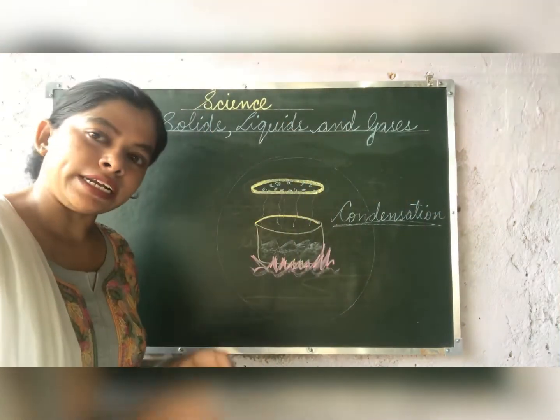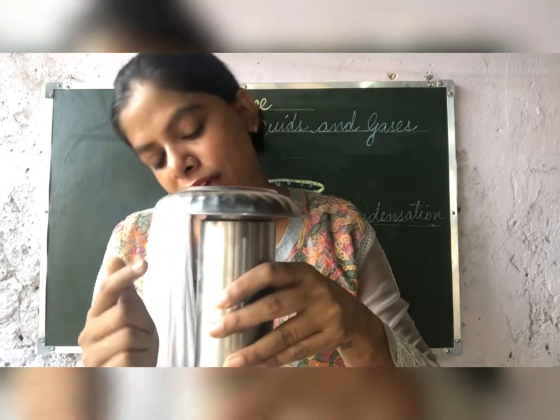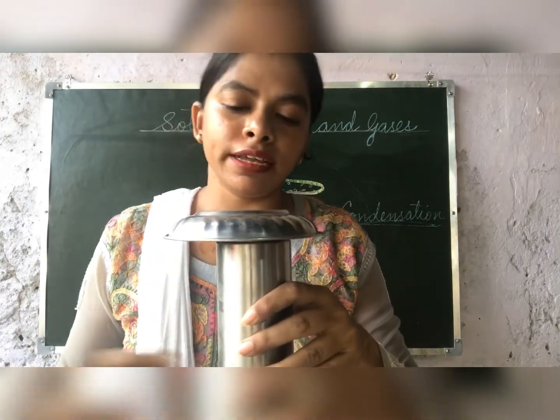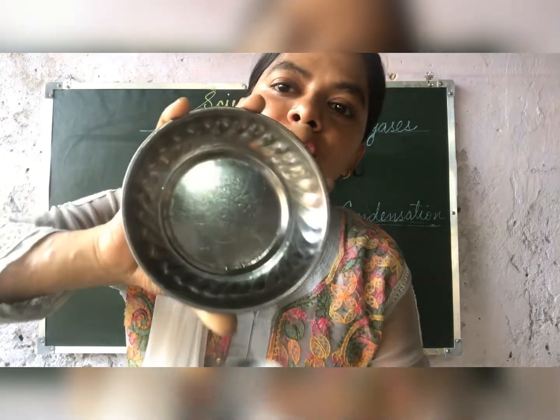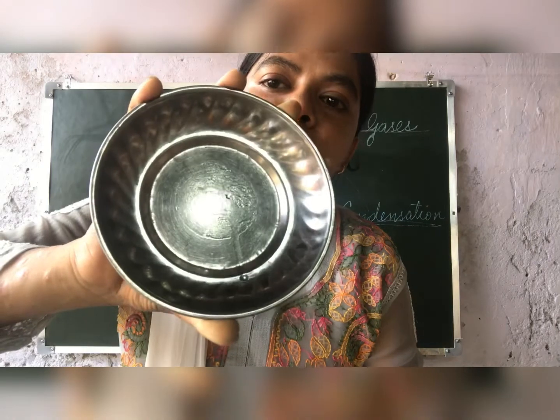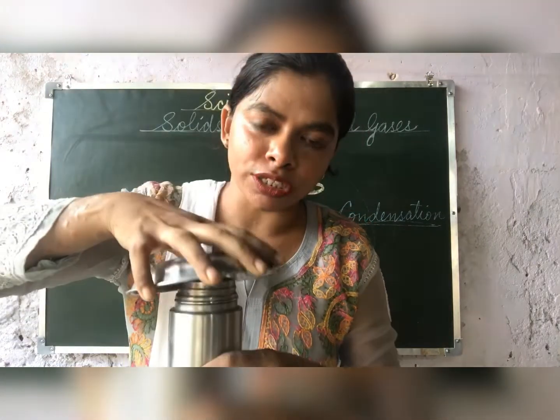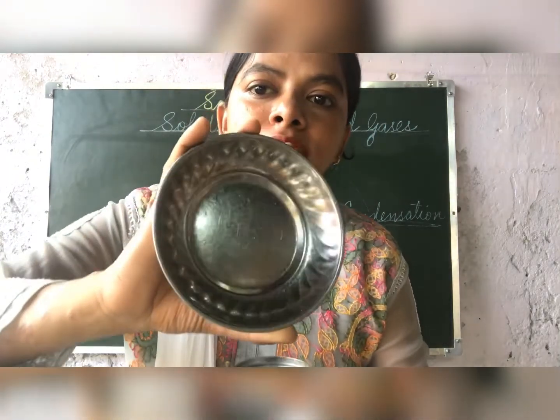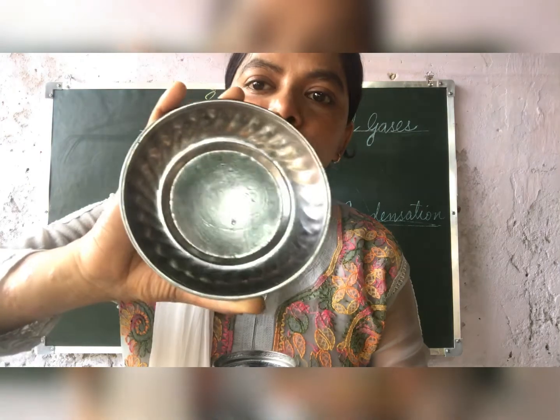Now children, just see, here is one example. Now I have kept hot water in this container and I have placed one plate on that. Now children, the water is hot, so water vapor is coming out. So I have placed one plate on this. So what happened? See the small droplets on this plate. You see the small droplets? So this is condensation. The change of water vapor into water on cooling is called condensation. Just see the small droplets on the plate.